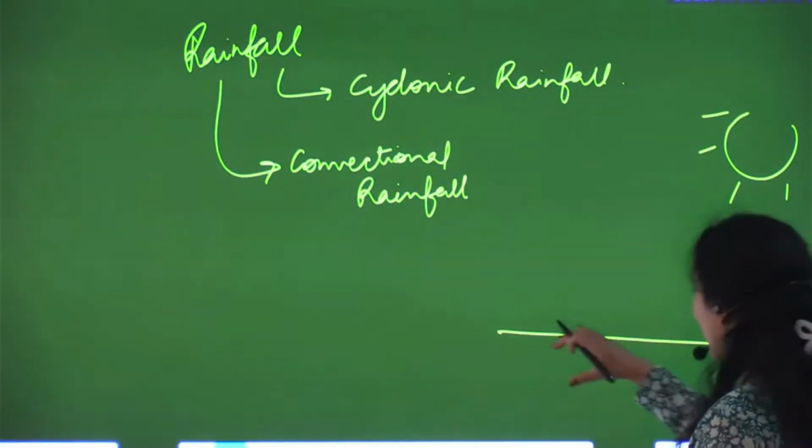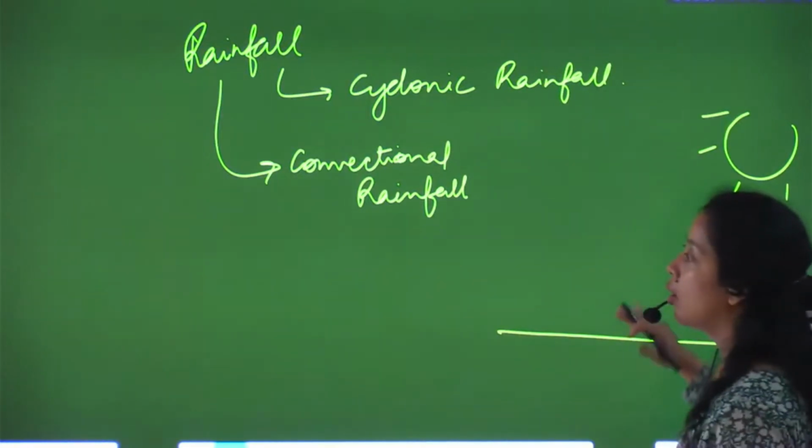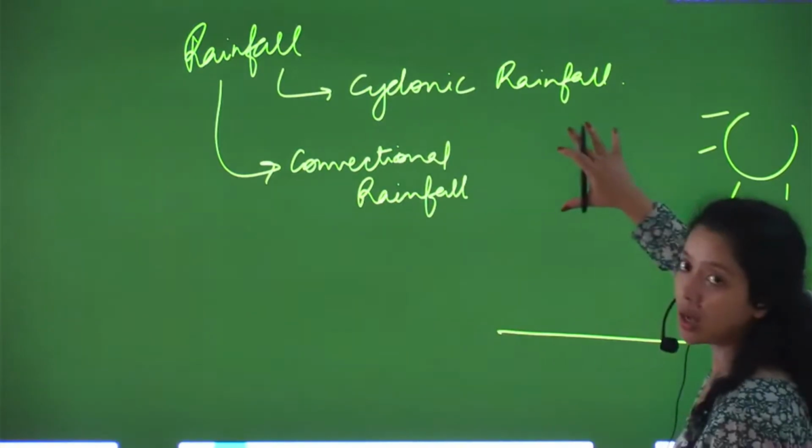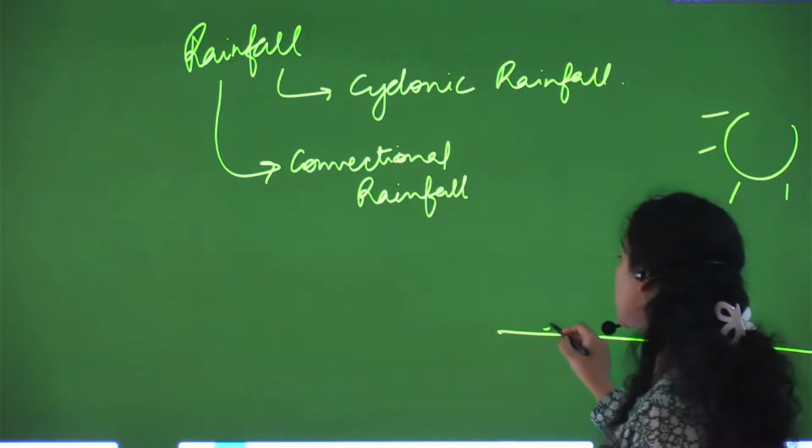This land is hotter than the upper part of the atmosphere, so the heat will get transferred.